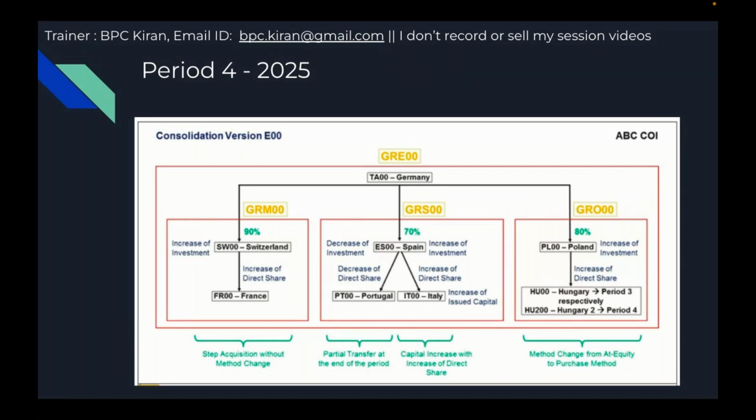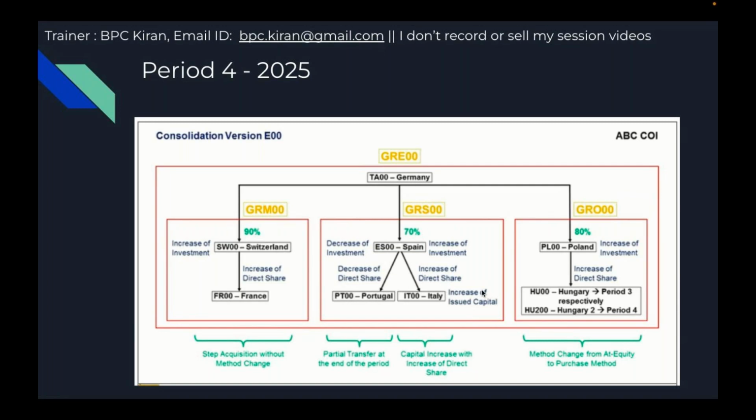That's called partial divestiture, not partial transfer, at the end of the period. We are going to understand the relevant configuration, goodwill calculations and minority calculations. Adjustments basically: when partial divestiture happens, how the minorities are increased. Then increase of investment, increase of direct share, increase of issued capital.